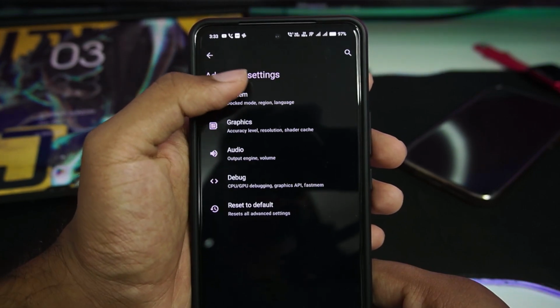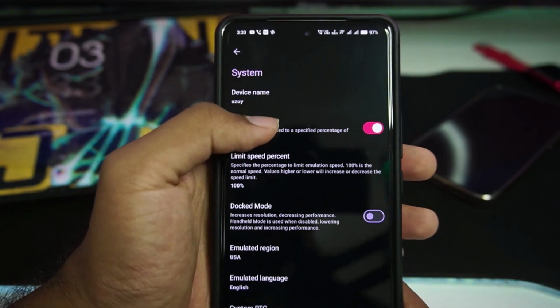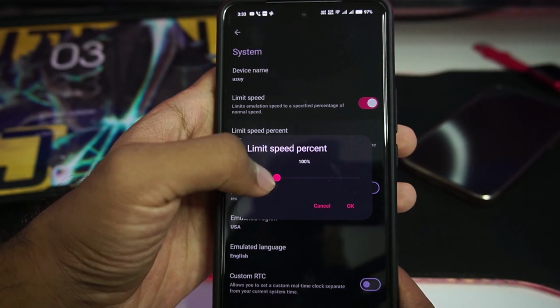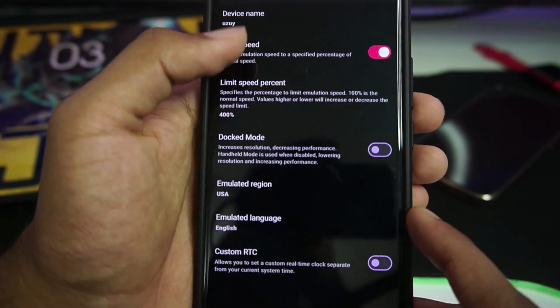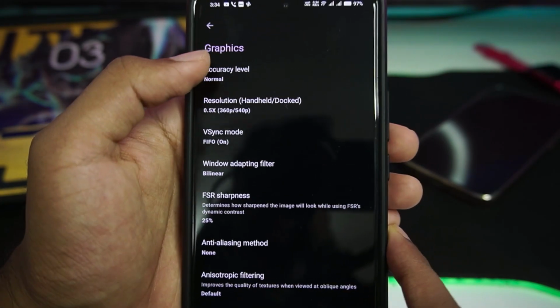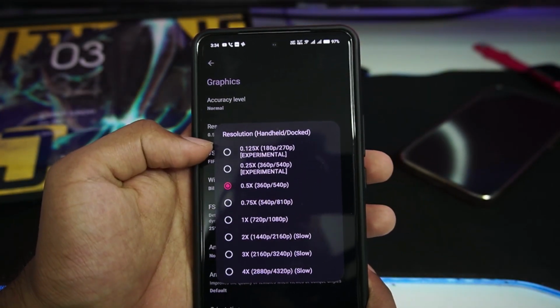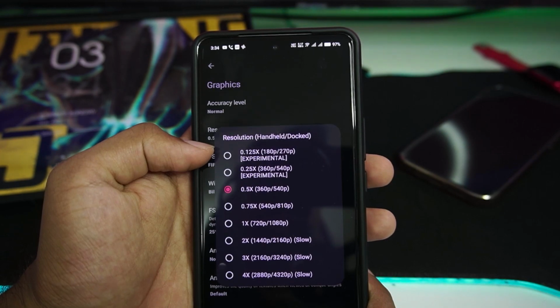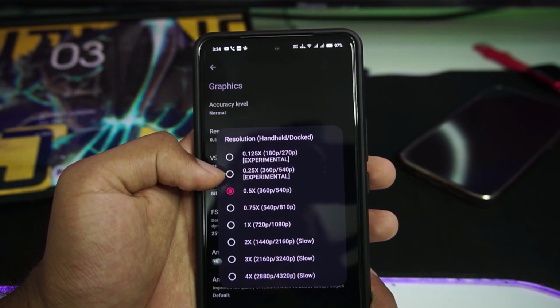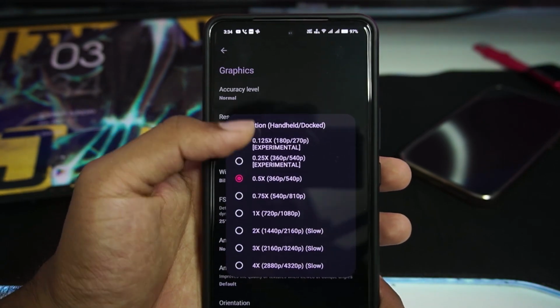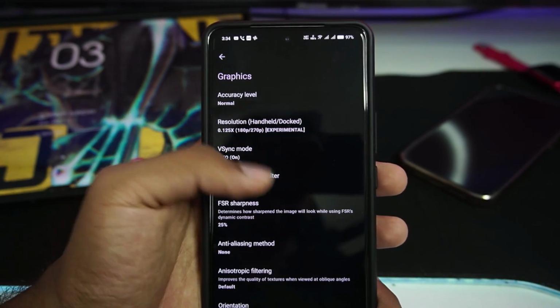Here in terms of system, you'll be able to see some of the theme changes, like the toggles have been changed, and also limit speed percentage as usual goes all the way up to 400%. Dock mode has been disabled. In terms of graphics, you get literally 0.125x resolution scaling, which has never been seen before. You also get 0.25x resolution scaling, which we saw with the Ns emulator. But for today's video, let's try out 1.25x.